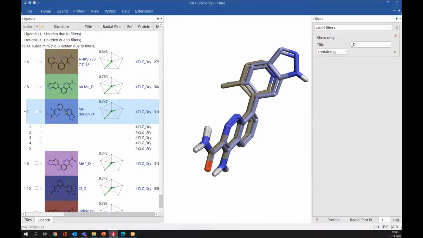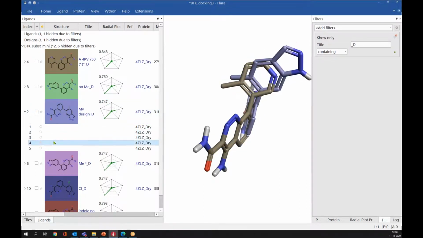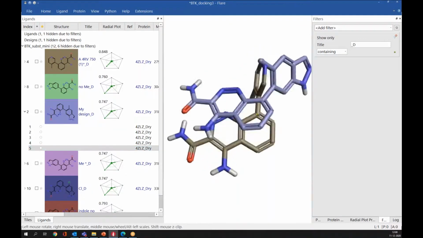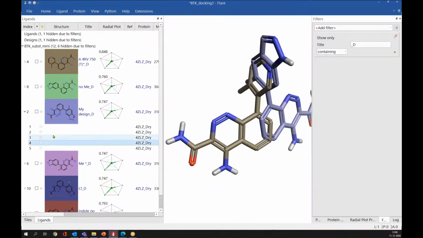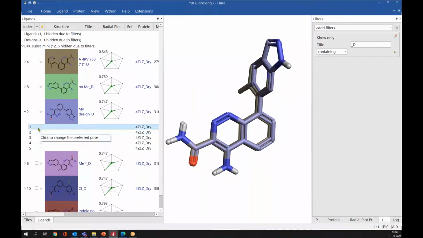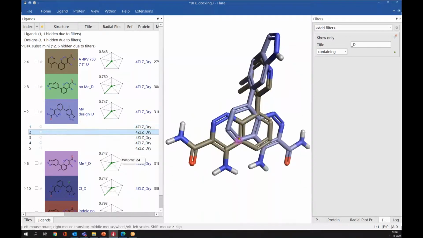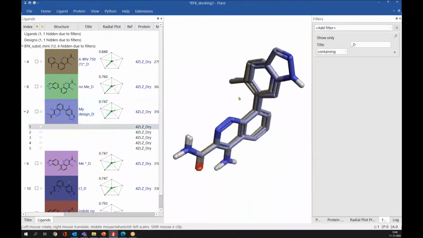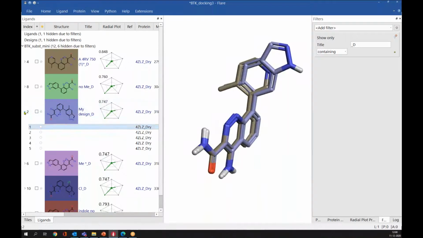By default, the first is the preferred pose, what we are seeing here. But if you think other poses are better, you can select one and make it the preferred pose using this button here. But we can see that other poses are not as good as the first pose, so I won't change it. This is not the case for all the ligands; sometimes you may have the second pose as a better pose than the first. In that case, you can press this button to make it the preferred pose. But I won't change it because this is a good pose for this ligand.